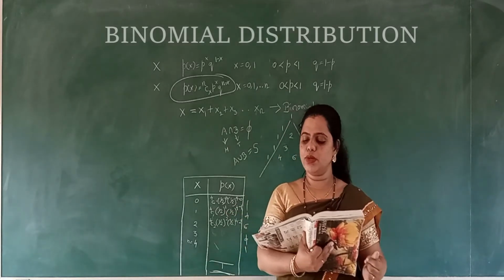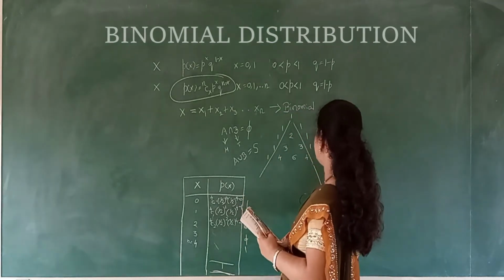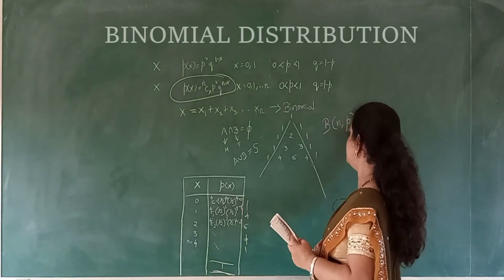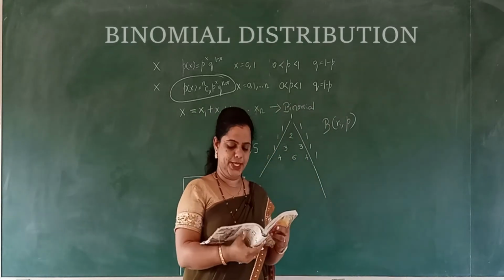A binomial distribution with the parameters n and p is denoted by, how to denote it? B of n comma p. If you learn this, that is enough. B of n comma p.